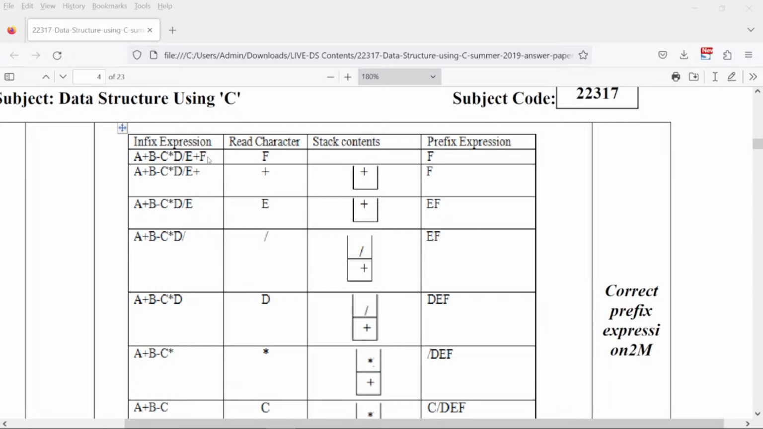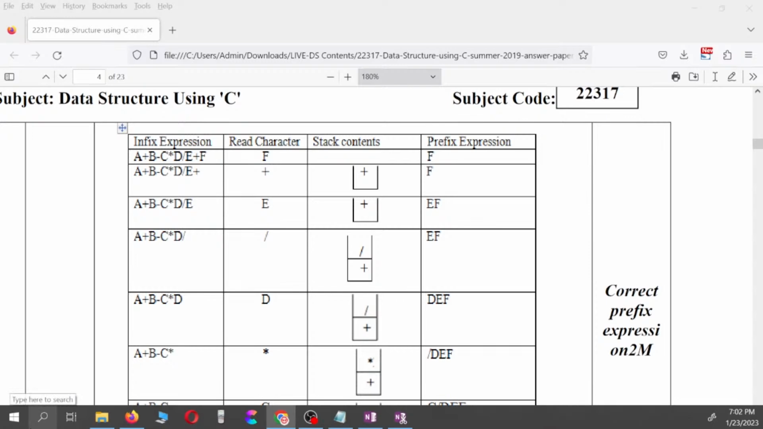Whenever you are going to convert any infix to prefix, you have to read your equation in reverse, not in a left to right fashion, rather right to left fashion. So just remember, I'm putting it in the chat.